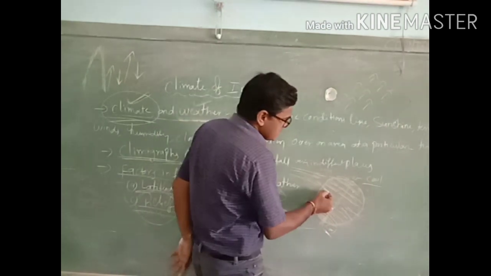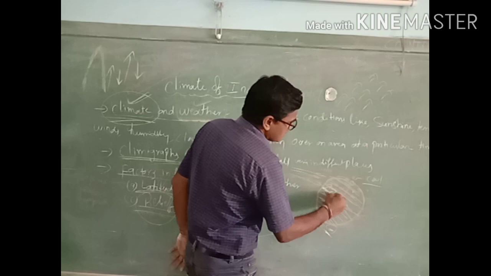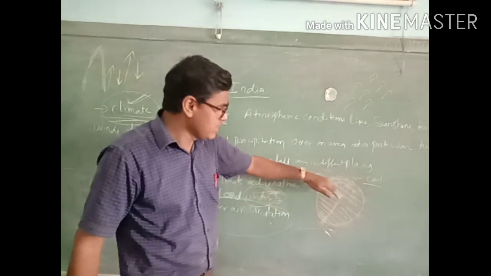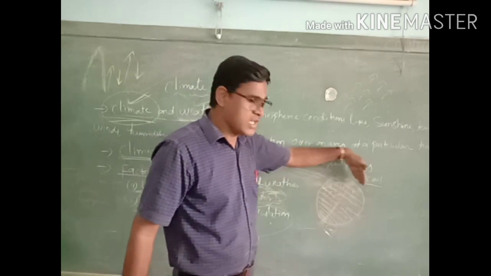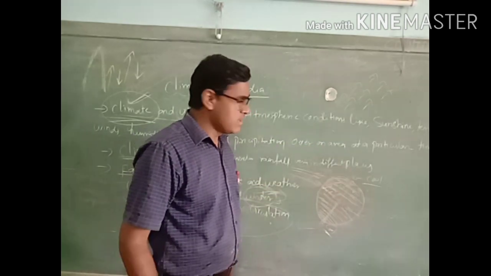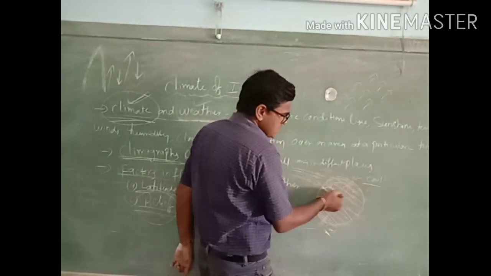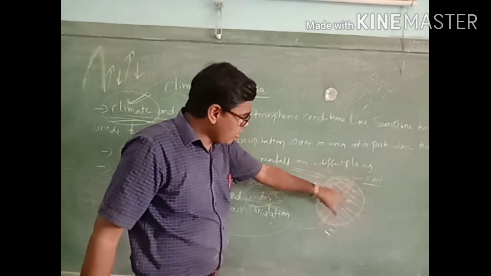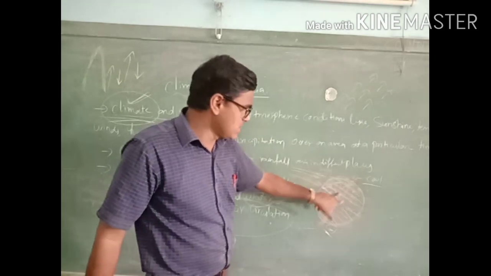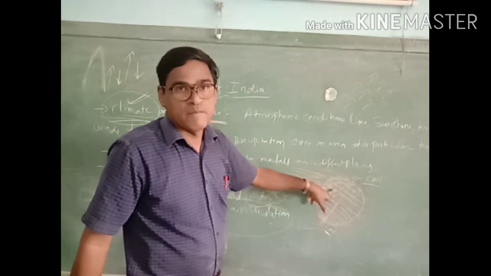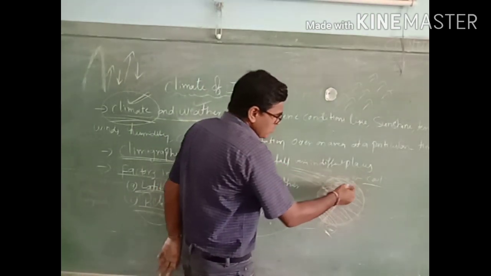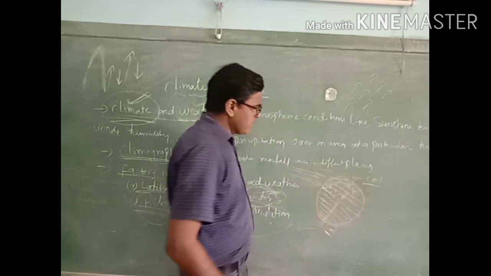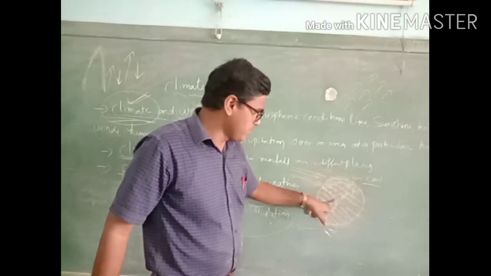These hot air masses become lightweight, go upwards, and move to other places. The cool winds come and occupy the empty place. Likewise, the cool winds go from the polar region to the equatorial region.